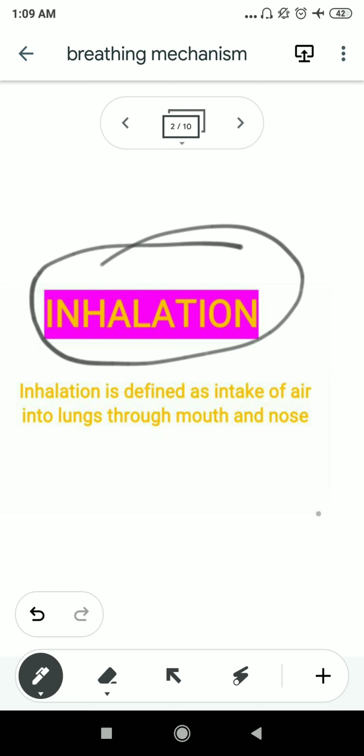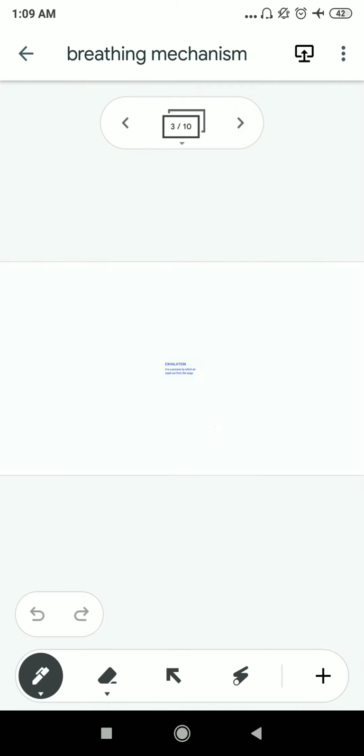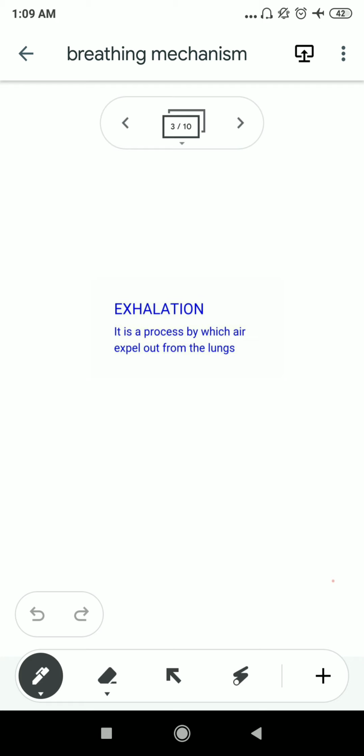Now after inhalation, we need to know about exhalation. What is exhalation? When inhalation occurs, this is the first step, and exhalation is the last step. That means when the respiration process is done and carbon dioxide is produced, now carbon dioxide is toxic and needs to be expelled from the body. By which process?